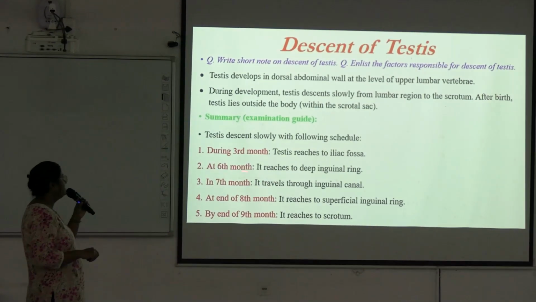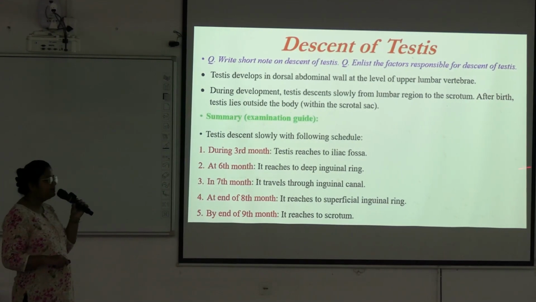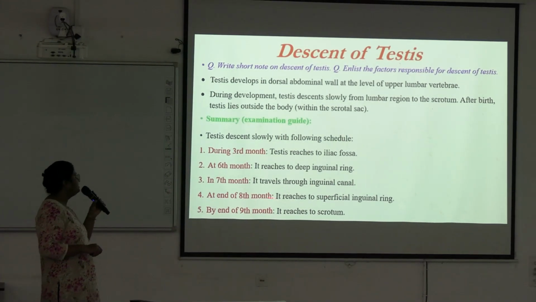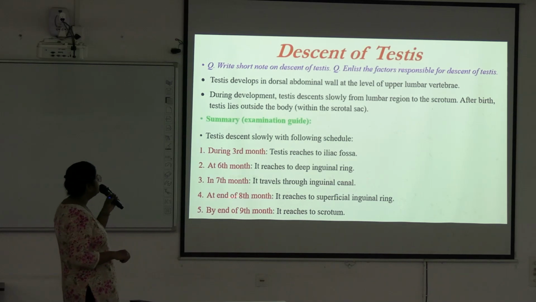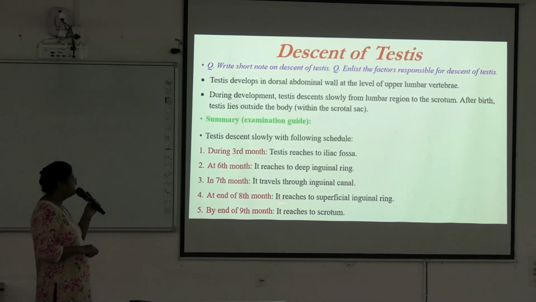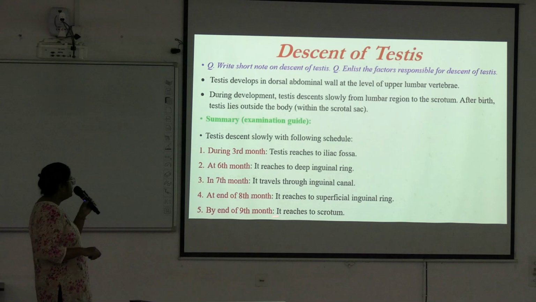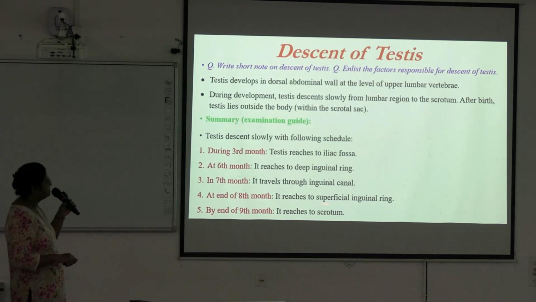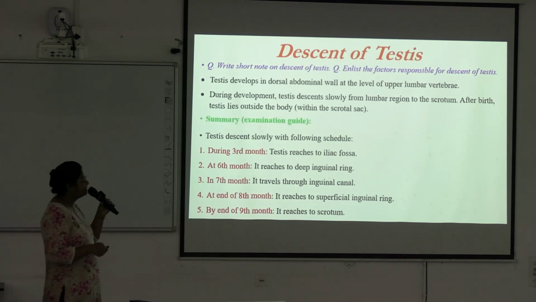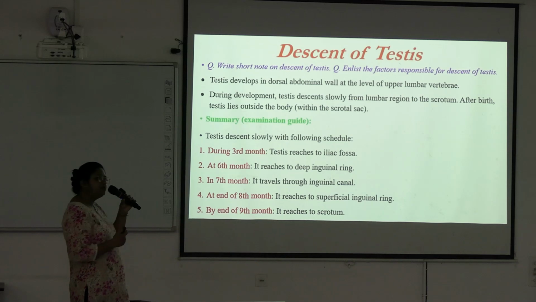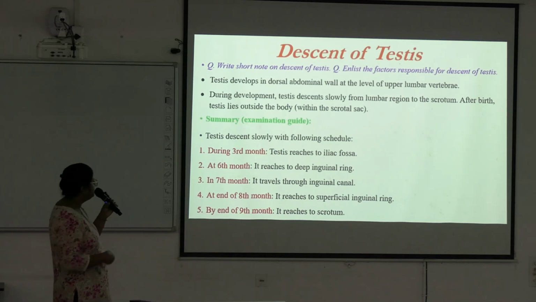At 6th month, it reaches the deep inguinal ring. In the 7th month, it travels through the inguinal canal. At the end of 8th month, it reaches the superficial inguinal ring, and by the end of 9th month it reaches the scrotal sac. After that, birth occurs.